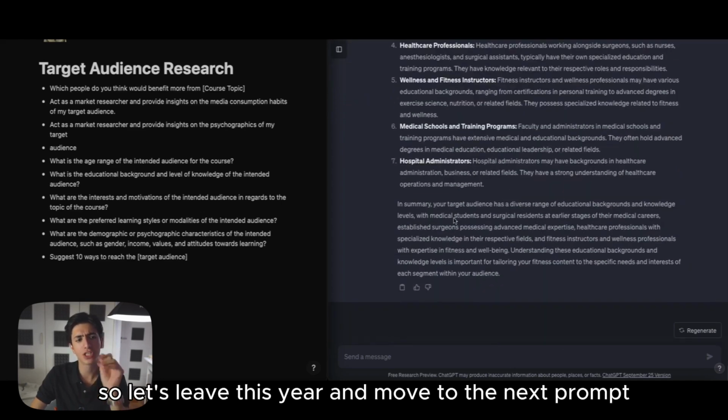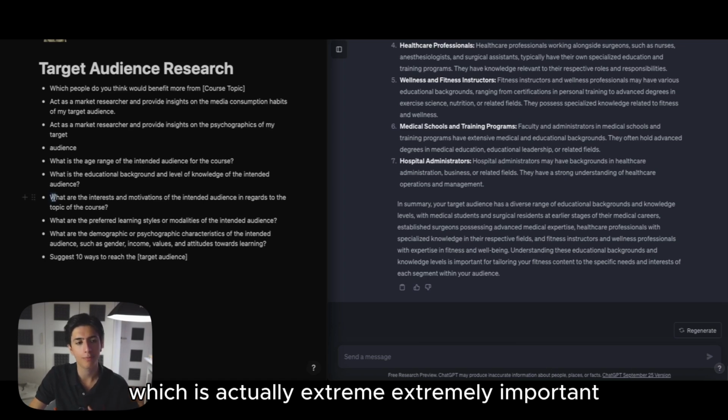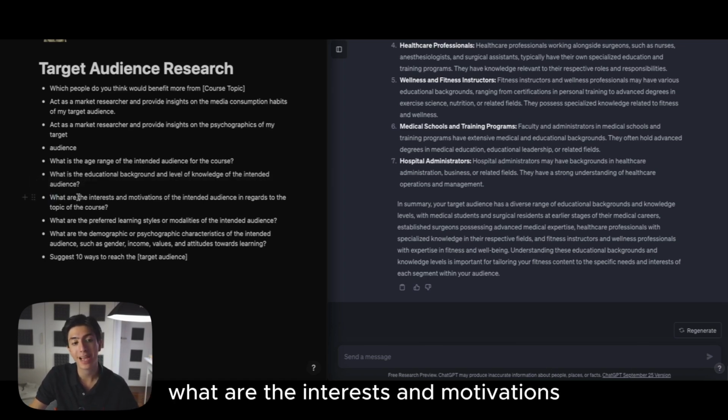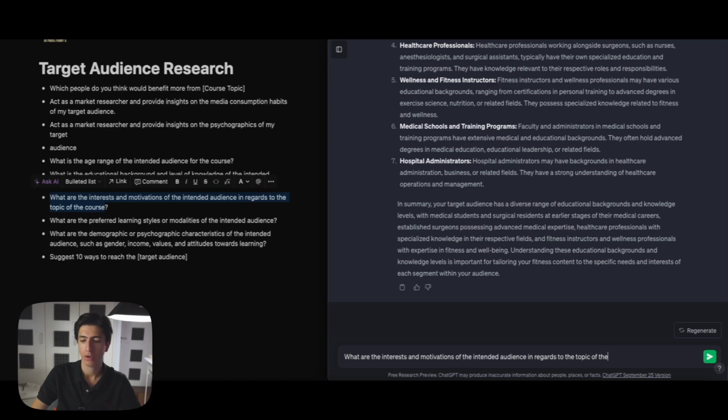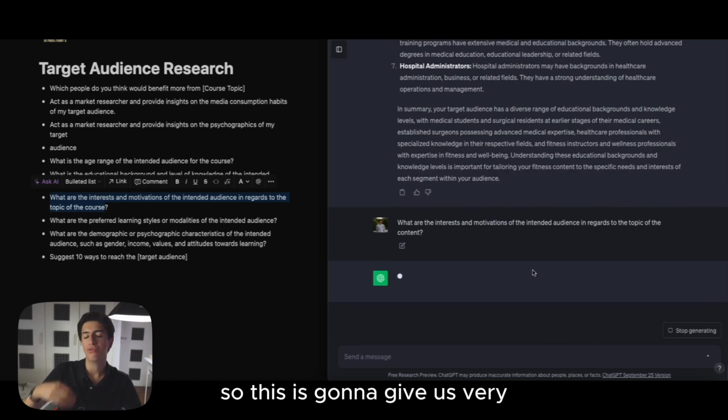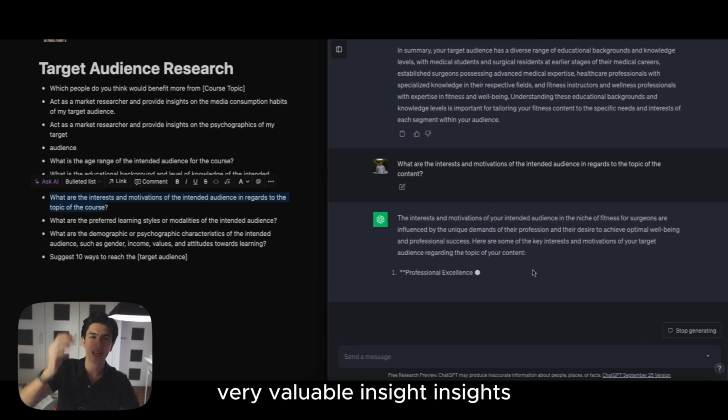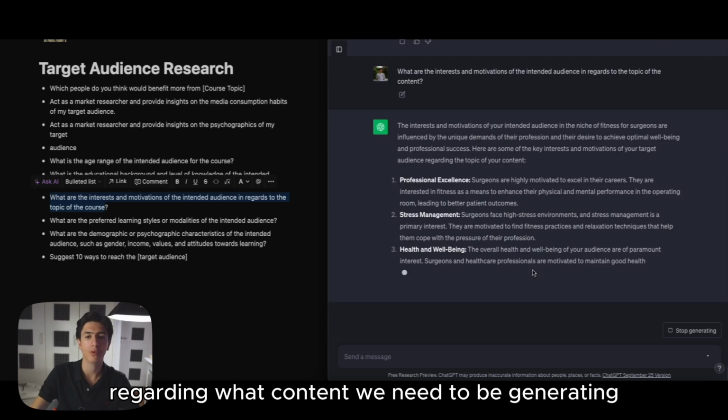All right, so let's leave this here and move to the next prompt, which is actually extremely important. What are the interests and motivations of the intended audience in regards to the topic of your content? This is going to give us very valuable insights regarding what content we need to be generating.